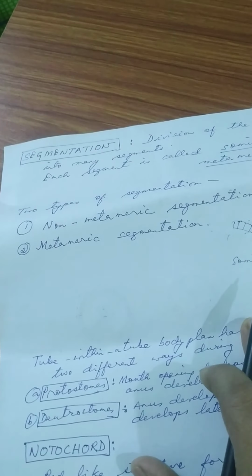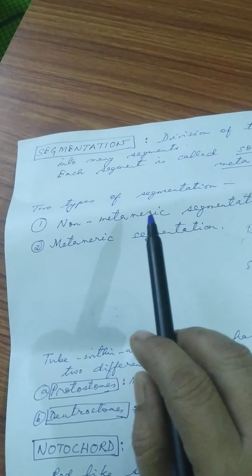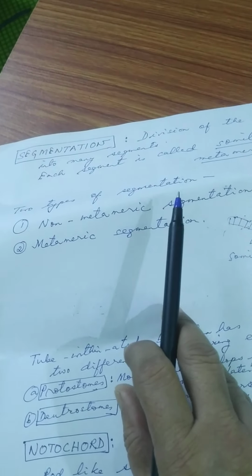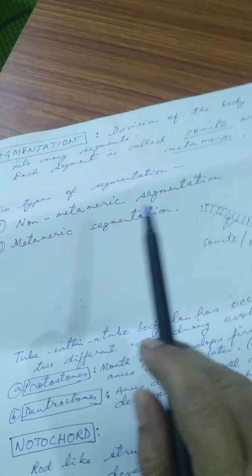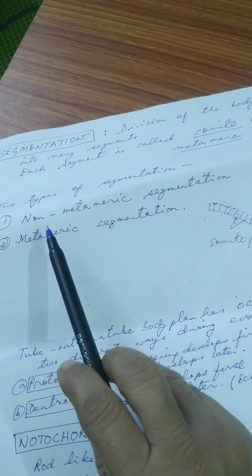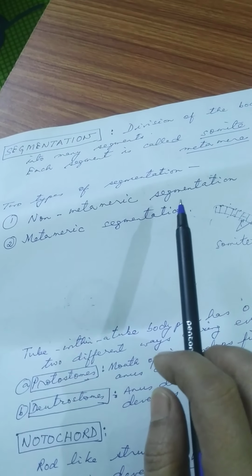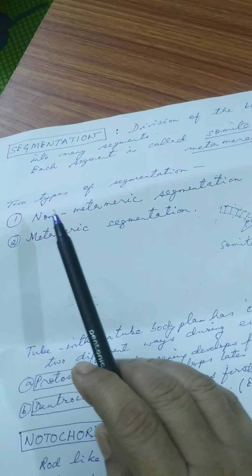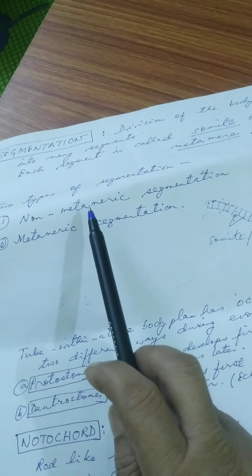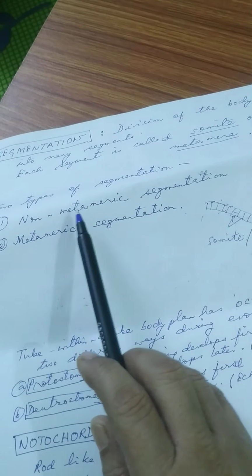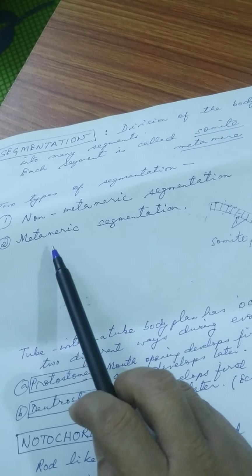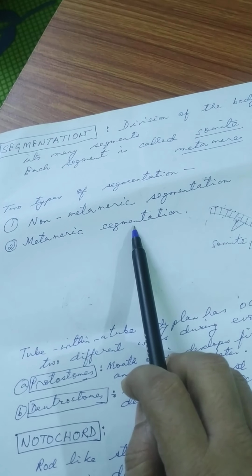Okay. So now segmentation is of two different types. One is the non-metameric segmentation, the other one is the metameric segmentation.